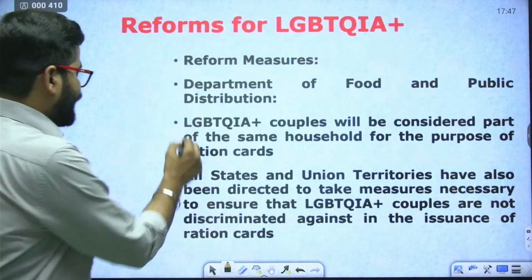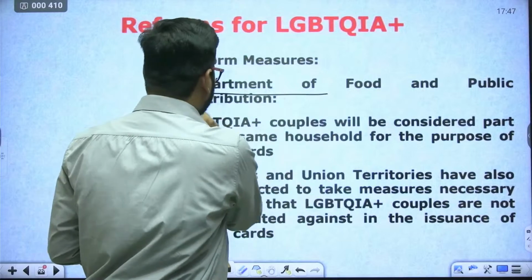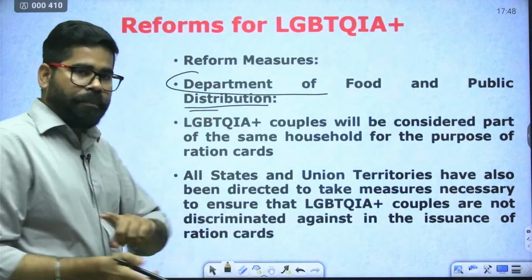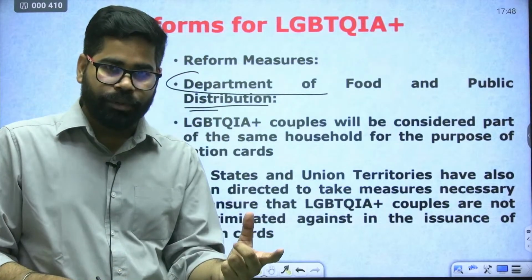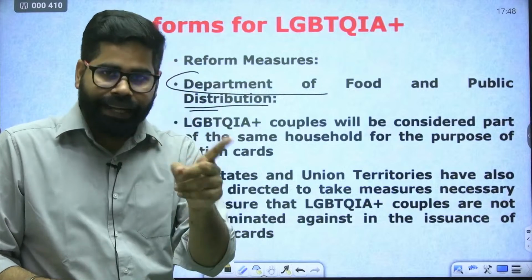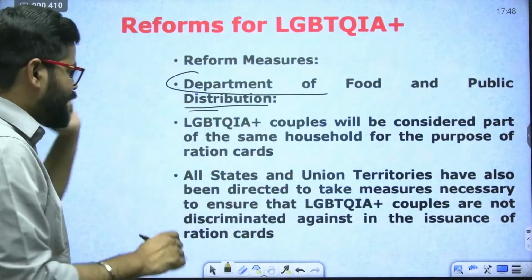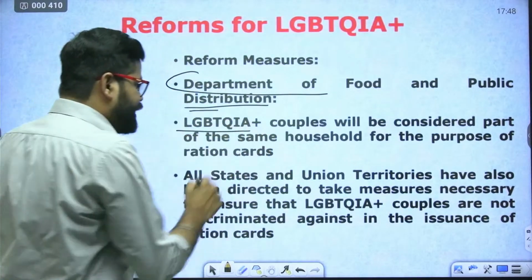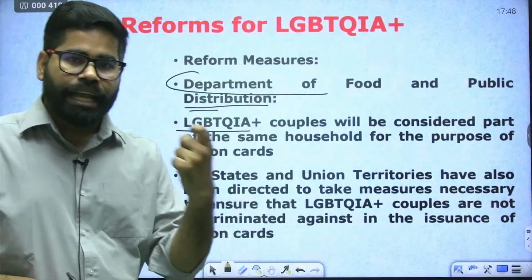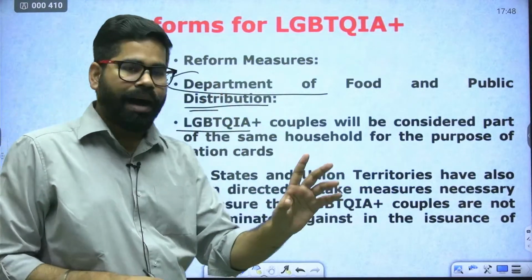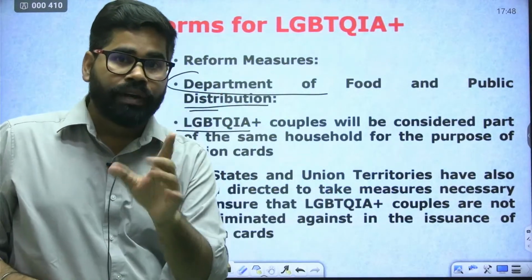See, first thing is the Department of Food and Public Distribution. So what step has been taken by this department? It says that all the LGBTQ couples will be considered part of the same household for the purpose of ration card.